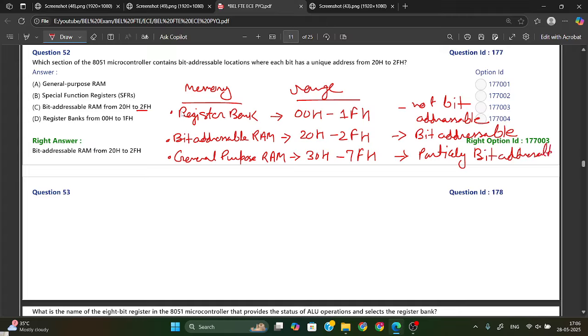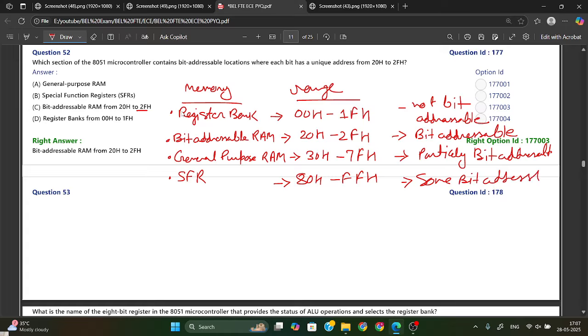Now the third one is your SFR, that is your special function register. The special function register range is 80H to FFH, and here some part is bit addressable. So this is all about your memory allocation.